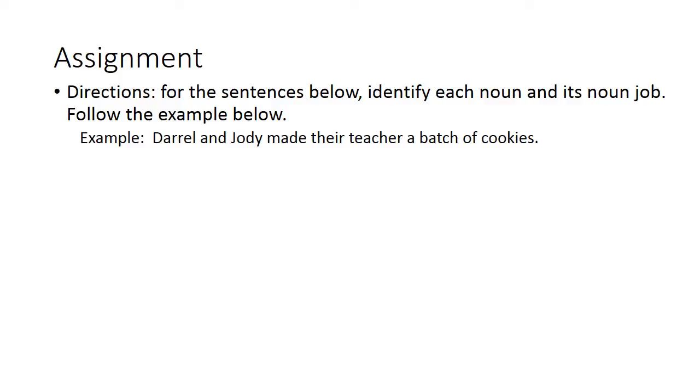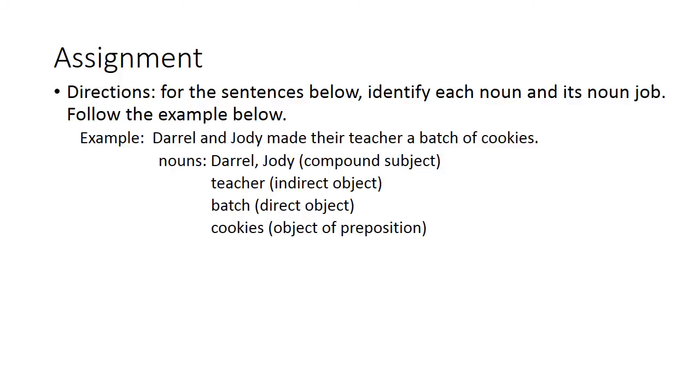Here's an example. Daryl and Jody made their teacher a batch of cookies. First, I'm going to find all the nouns. Daryl and Jody are nouns. Teacher's a noun. Batch is a noun. Cookies is a noun, right? Daryl and Jody are people. Teacher's a person. Batch is a thing. Cookies are a thing. So I'm going to list those and then figure out what noun job they're doing. So Daryl and Jody, that's a compound subject.